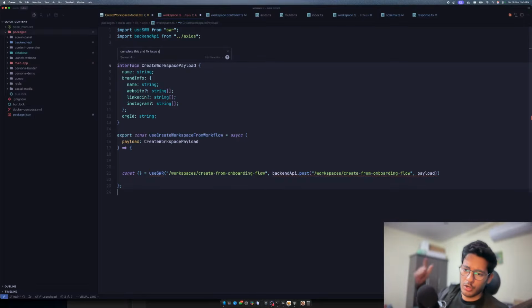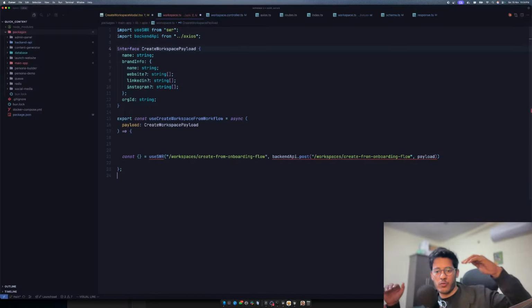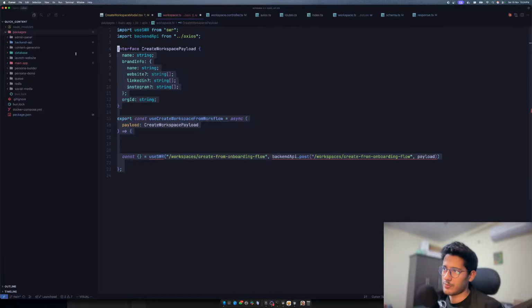What is SWR? SWR is a tool. Have you used React Query? Okay, I'll just explain what SWR is. SWR is a tool built by Vercel, and it helps you cache API requests. So if you do the same API request again, it will cache it, and unless you've invalidated it, it will not refetch. Second, it also gives you additional benefits, like the loading state and the error state. You'll see what I'm using and how good this is. Just by the usage over here, you'll understand how it is used.